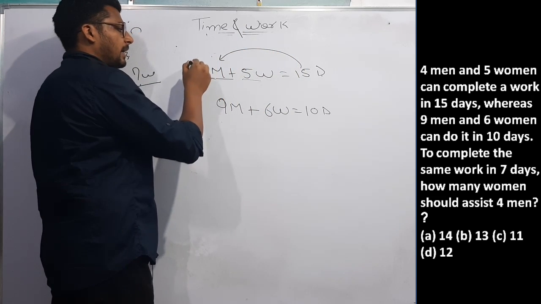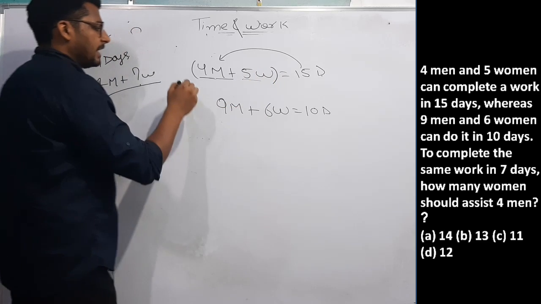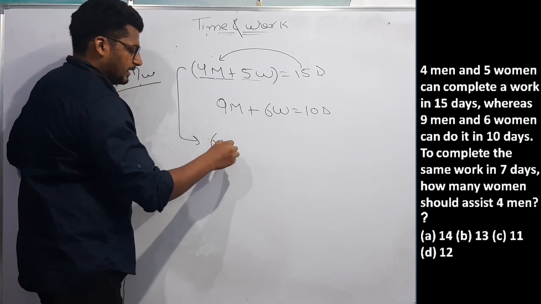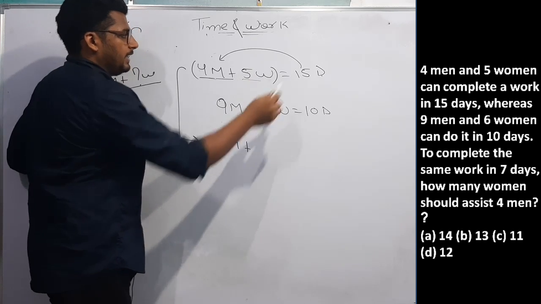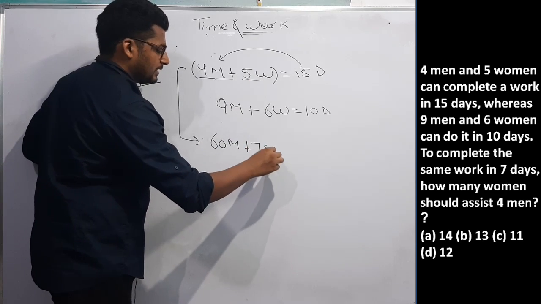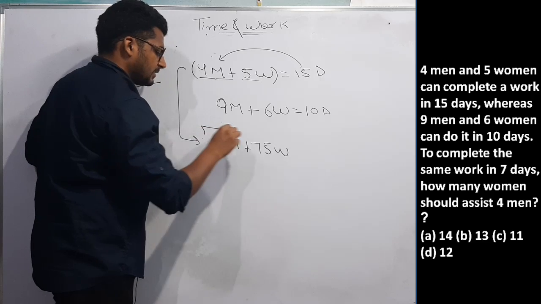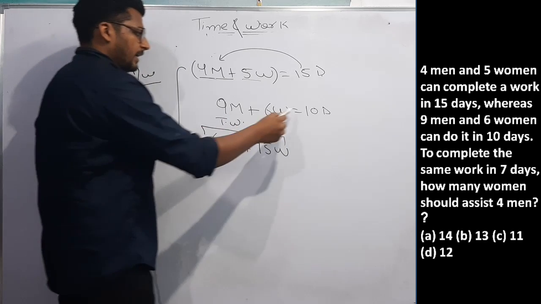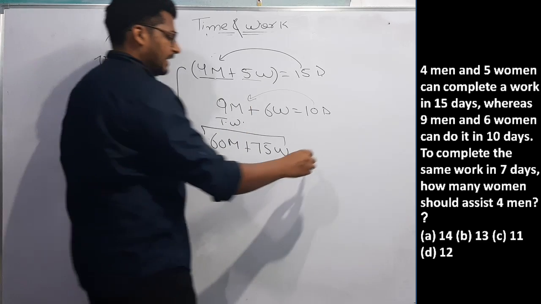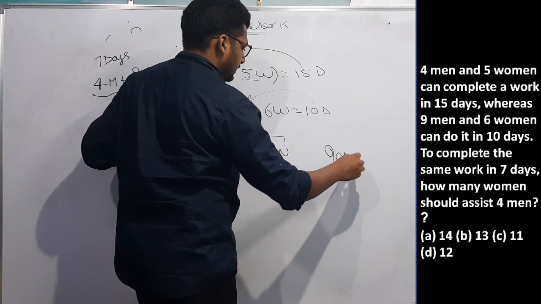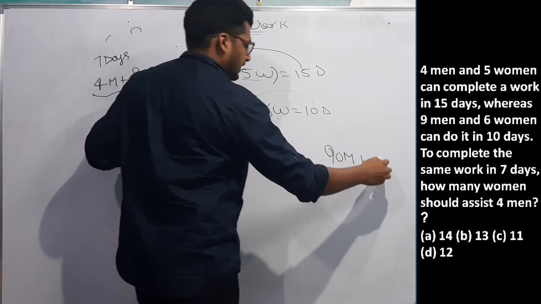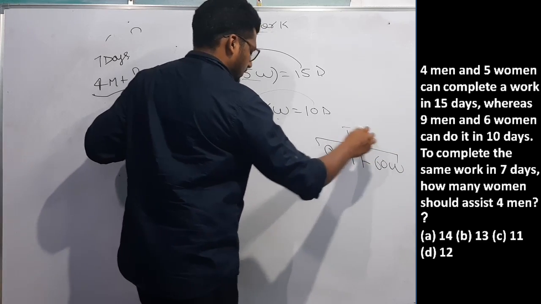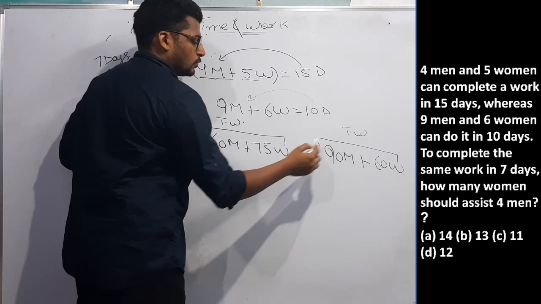I will multiply 15 days this side, then it will become 15 times 4 is 60 men and 15 times 5 is 75 women. This is nothing but total work. Same way, if I multiply 10 this side, then 90 men plus 60 women, this will also be total work.